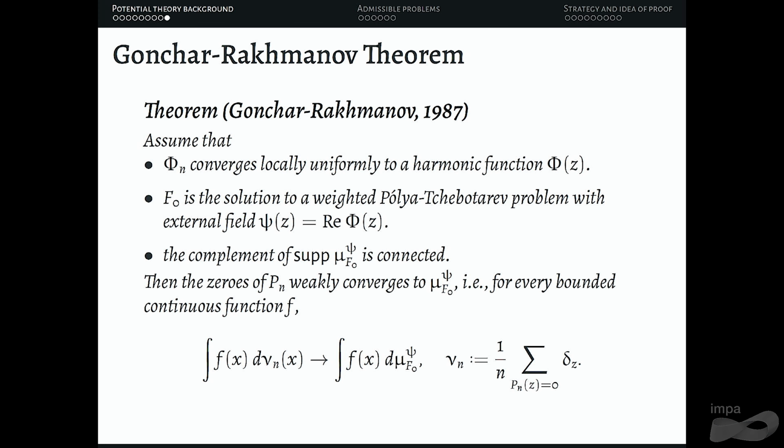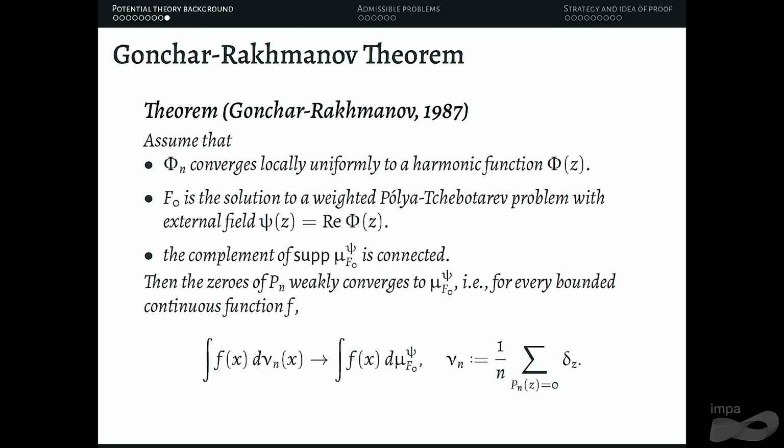that, well, sorry, the first line is not supposed to be that. So if you assume that there is a solution for the weighted Polya-Tchebotarev problem, and the complement of the support of the equilibrium measure is connected, under that condition, the zeros of Pn, the orthogonal polynomials, will equally converge to the equilibrium measure of the set. By that I mean that if you take any bounded continuous function f, and you do the integral of f with respect to the zero counting measures associated to the polynomial, it's going to converge to the corresponding integral with respect to the equilibrium measure.